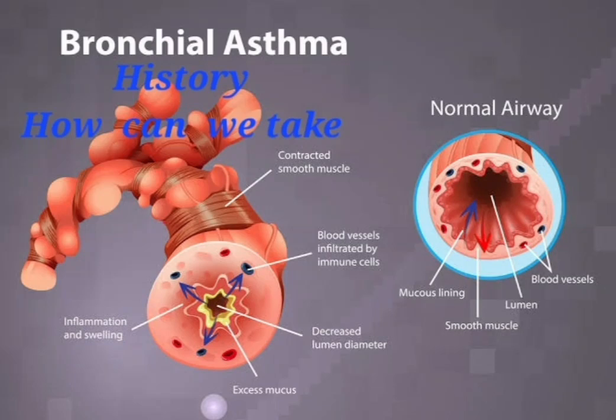How can we take it? The chief complaints come in exams like this; I am telling three scenarios. Number one, a child of 6 years with cough and shortness of breath. So for a 6-year-old child, this is the first thing we have to diagnose from the features. Then viral induced wheeze, we know that in preschool children it presents with features like bronchial asthma.